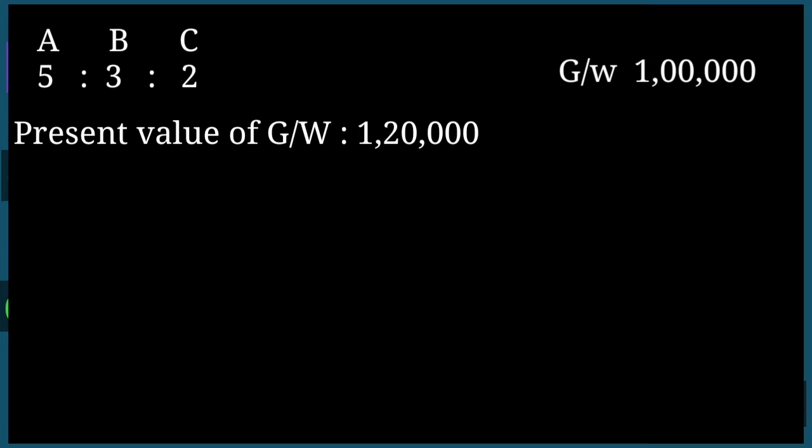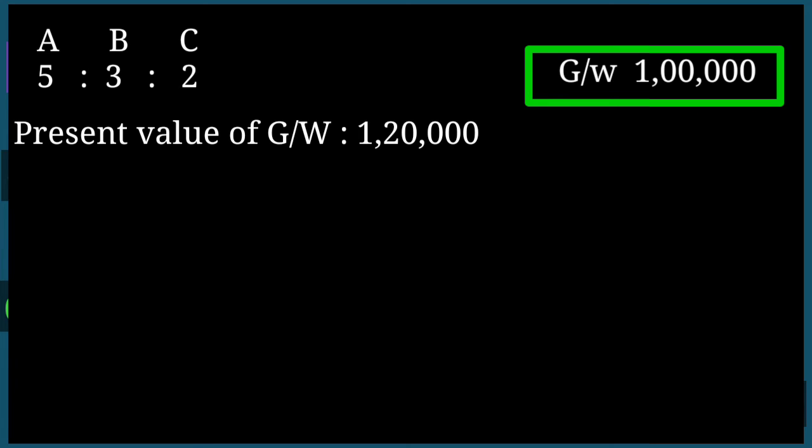In this question, the balance sheet shows goodwill of 1 lakh rupees and C retires from the firm. The present value of goodwill is 1,20,000. They decide that they will not continue the goodwill account. They will close the goodwill account. This is the situation.